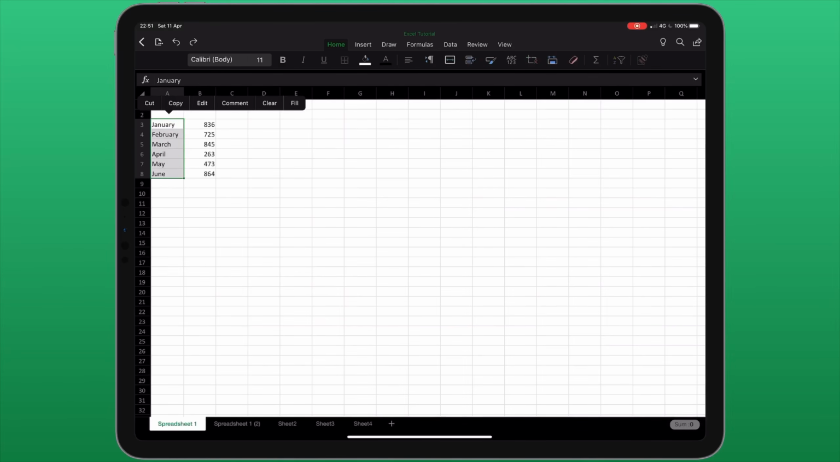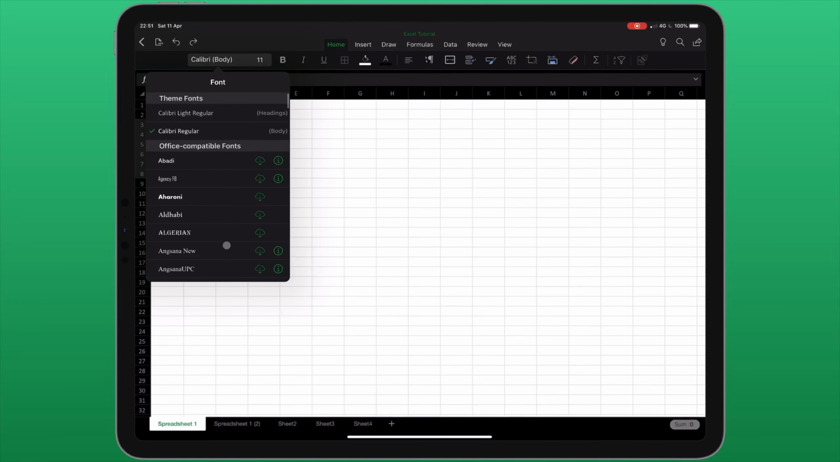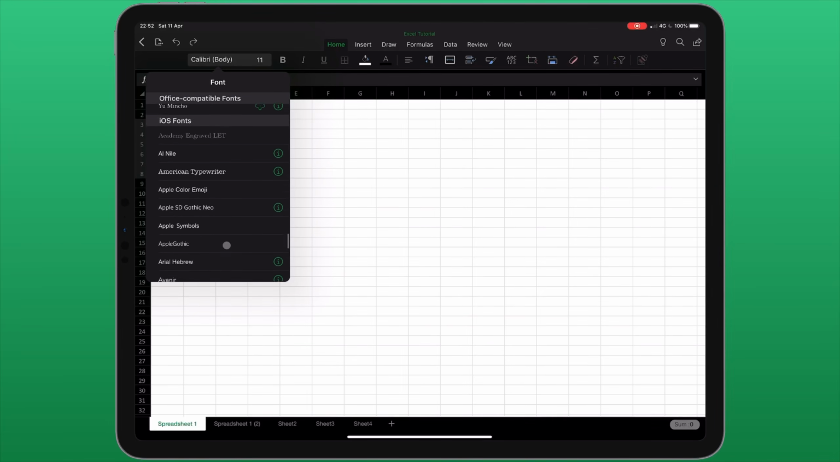With this information selected, let's have a look at some of the additional editing options available at the top of the screen. This is all found underneath the Home tab. The first thing I can do is change the typeface. Office comes with a number of different fonts available, but also fonts available through iOS are also found here.